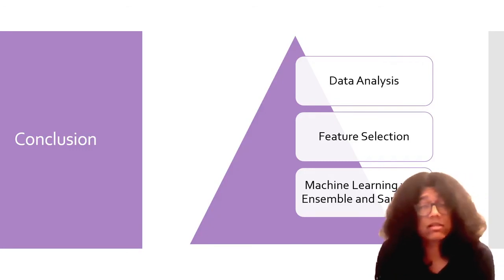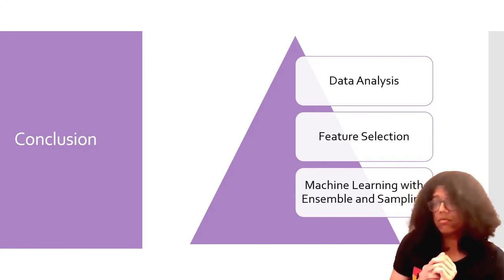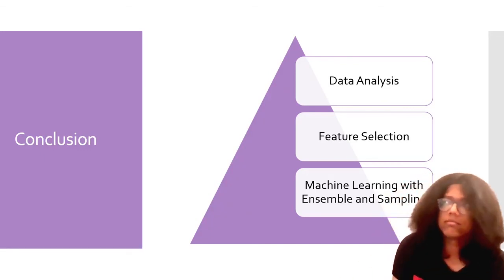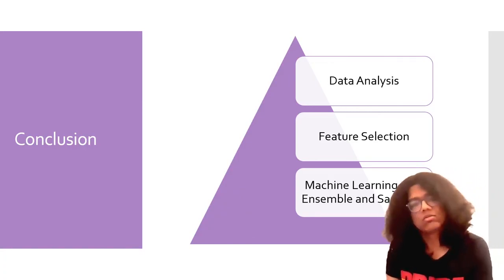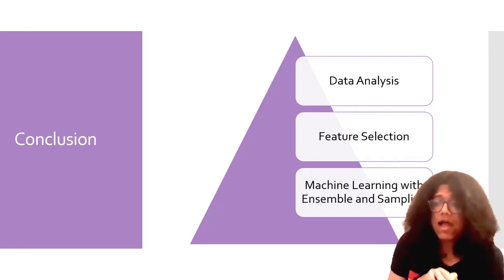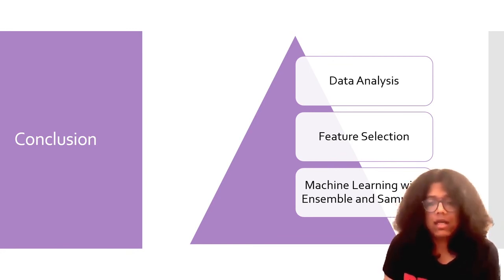We then performed feature selection to identify which features are the best to use for detecting the target label, the problems with the data with its low variance, the possible solutions, the best features, and then we did machine learning where we applied ensemble learning, where we took a bunch of models together, and we tried sampling where we used smote sampling, which is better than just naive sampling where I just randomly duplicate points, which don't really help. So that's the approach, and that is all for my final project. I hope you found it interesting, and that will be all.